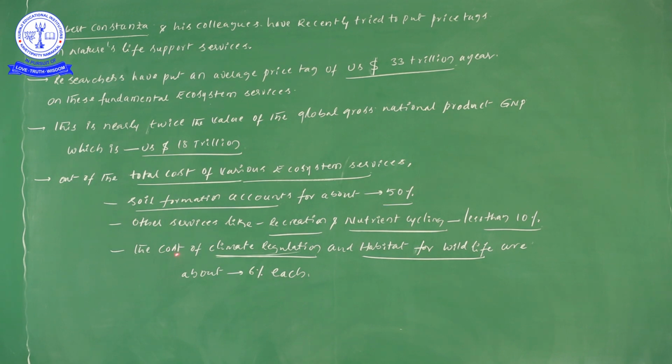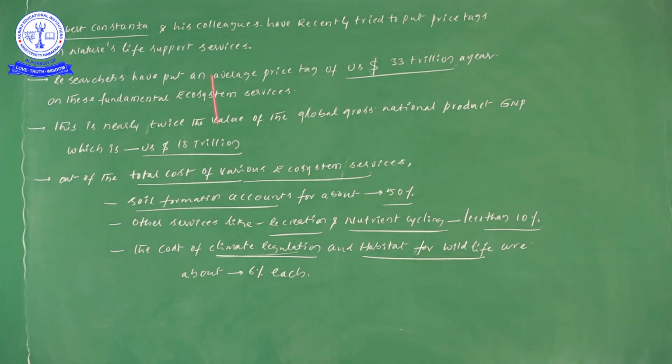The cost of climate regulation and habitats for wildlife is approximately 6% each: climate regulation 6% as well as habitat for wildlife 6%. So in the total cost, most of the value is given for soil formation, less than 10% for recreation and nutrient cycling, 6% for climate regulation, and 6% for habitat for wildlife.